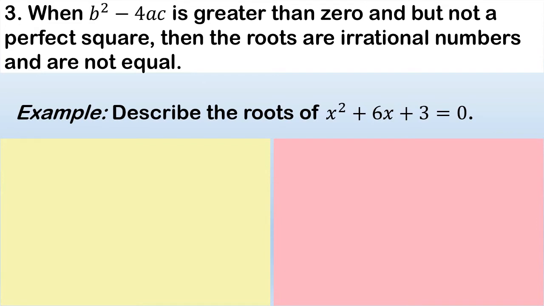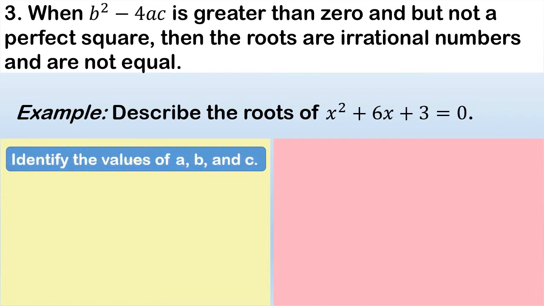Example, describe the roots of x squared plus 6x plus 3 equals 0. Identify the values for a, b, and c. So the value for a is the coefficient of x squared, which is 1. The value for b is 6. The value for c is equal to 3.